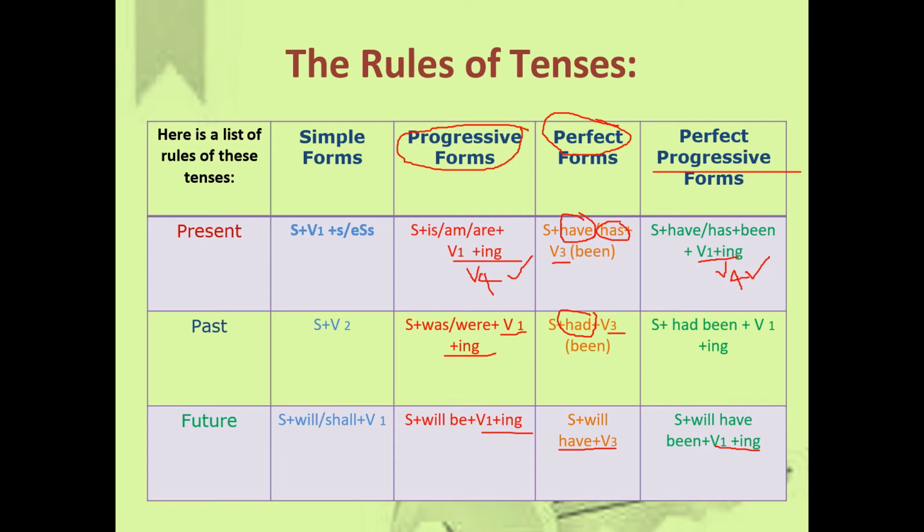And V2 is there in the past, not in the present. We have a little bit of confusion in the simple present. Remaining all the tenses are very easy. Only here in the simple present tense we have confusion. Now we are going to learn each one clearly.